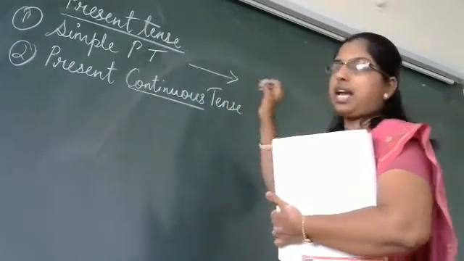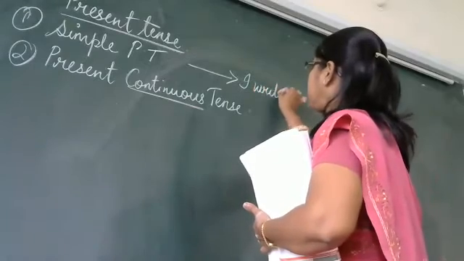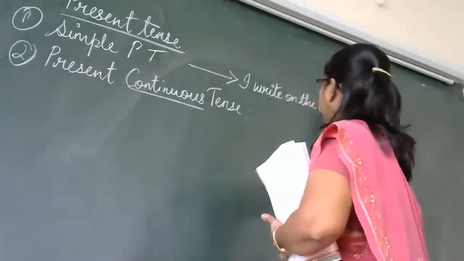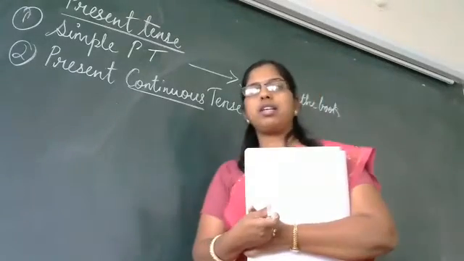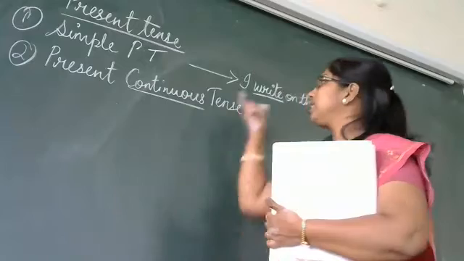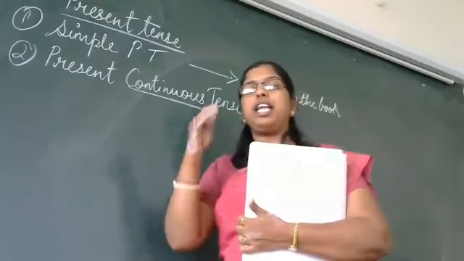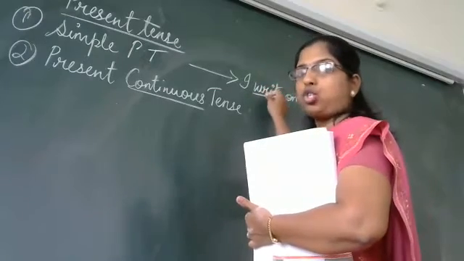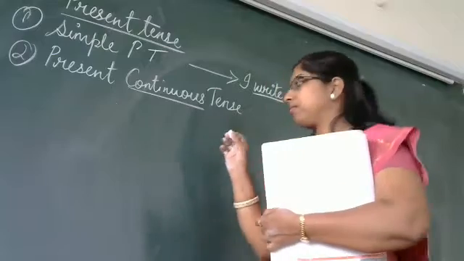For example, if I write here, I write on the book. Here this is the verb, write. The same sentence, if you have to write it in the present continuous tense, the verb which is here is going to change by adding what? ing form.